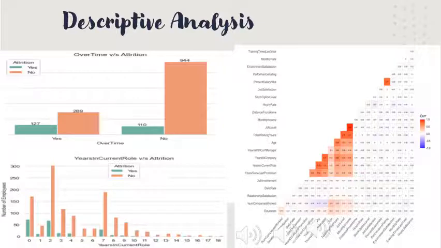In the next figure, we have also computed Pearson's correlation coefficient to measure the correlation between the independent variables. On seeing the Pearson correlation matrix, we can see that monthly income and job level have a high correlation. Hence, we have opted to drop monthly income and also percent salary hike for the same reason. We have also dropped a few other columns like employee count, over 18, standard hours, and employee number, since they have only one value or act like an ID.